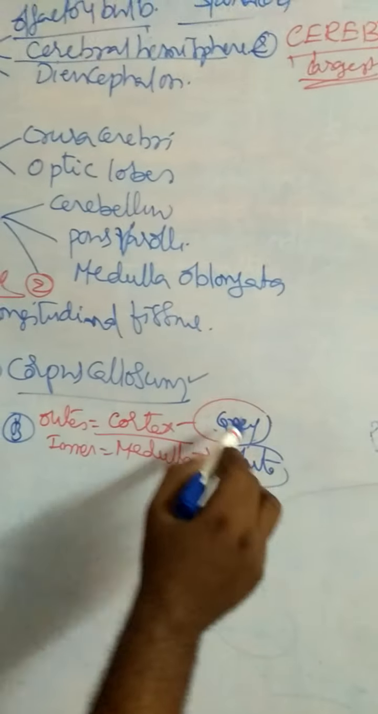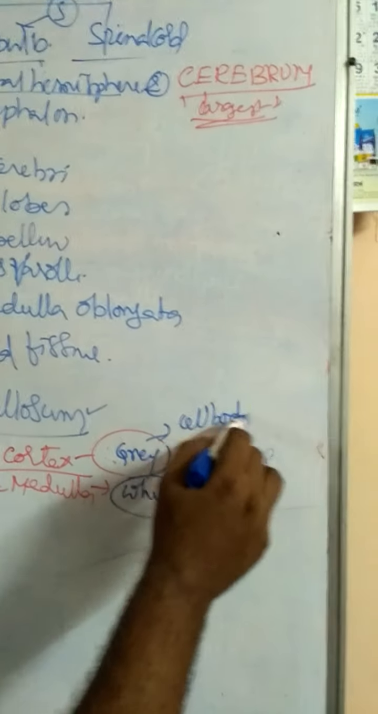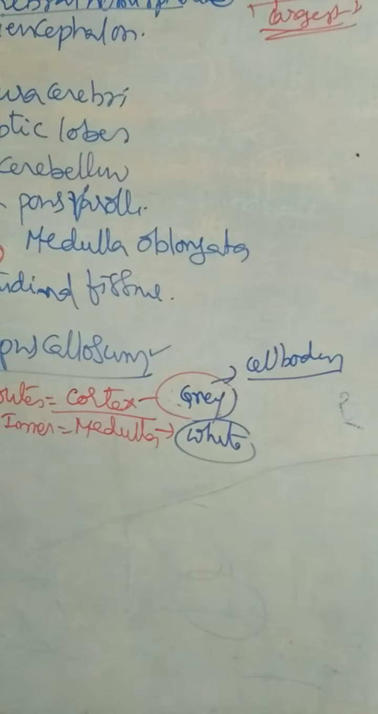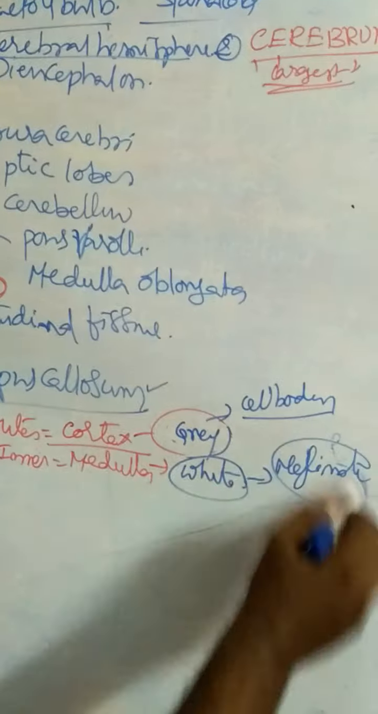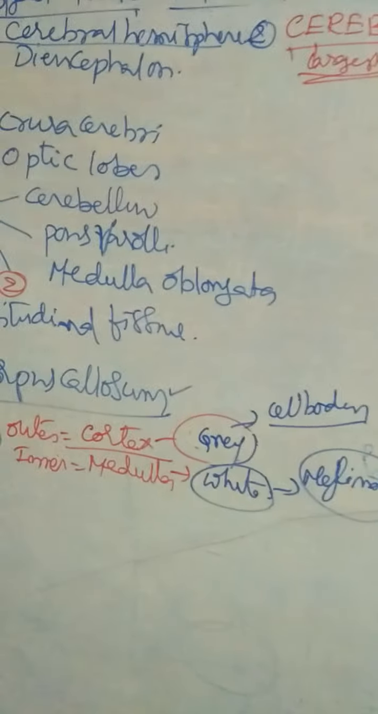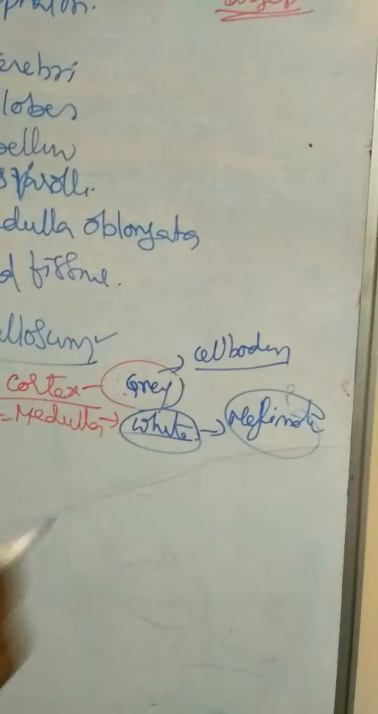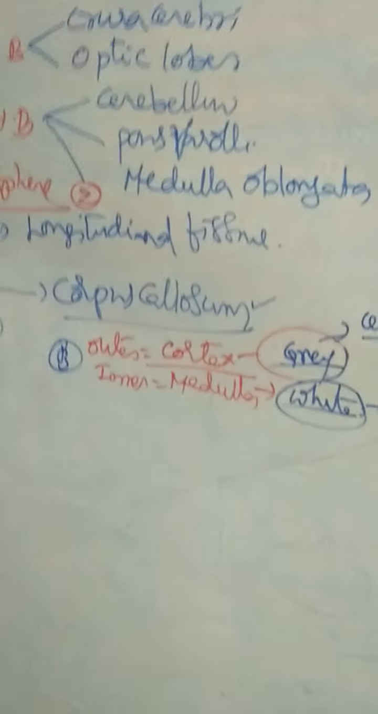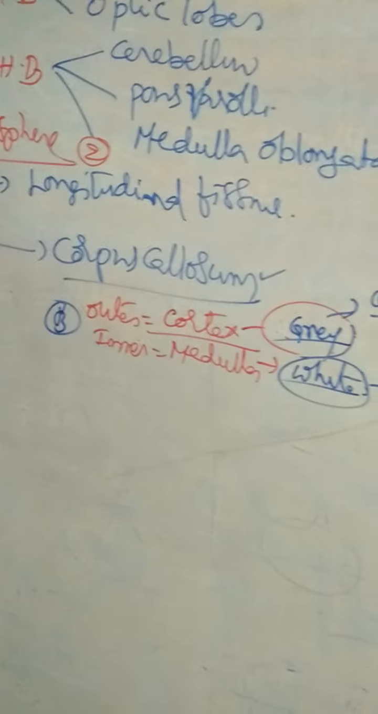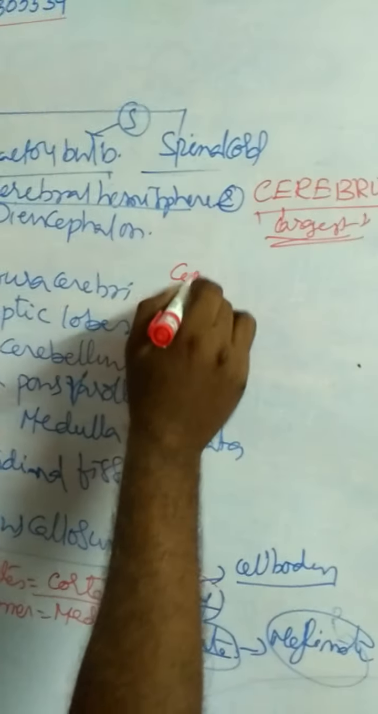So the outer cortex is gray matter. Here neuronal cell bodies are present. Myelin sheath is absent; myelinated axons are absent. White matter contains myelinated axons. Due to the presence of myelinated axons, the color is white. The surface of the cortex is called the cerebral cortex.